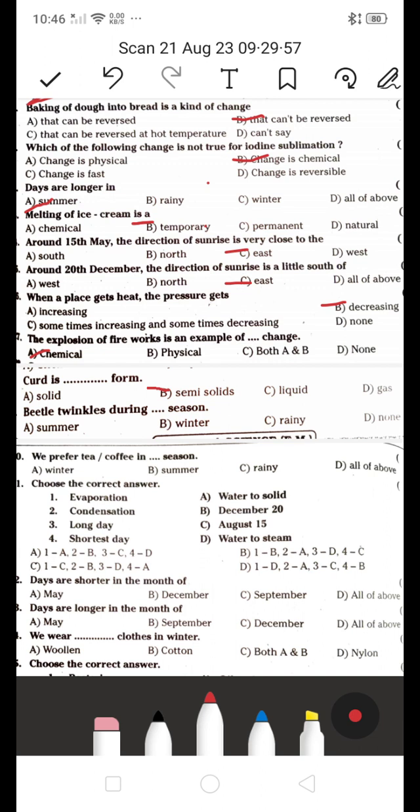Next, beetle twinkles during dash seasons. ఏ సీజన్స్లో మనకి ఎక్కువ కనిపిస్తాయి? It's a during a rainy season we find more. So C is the right answer.